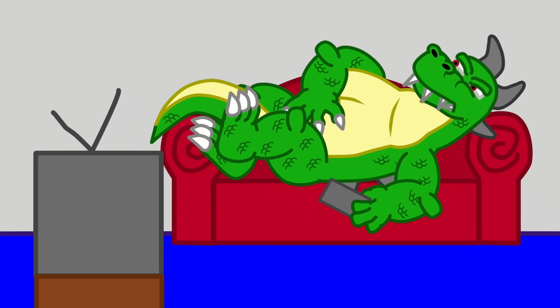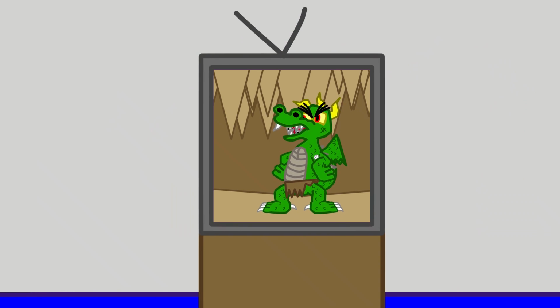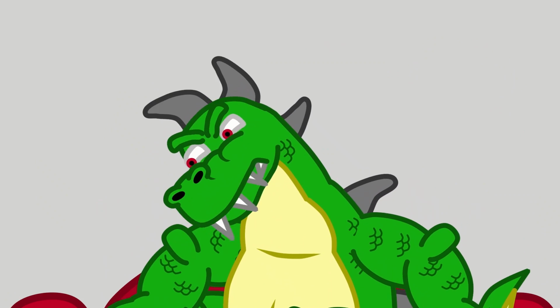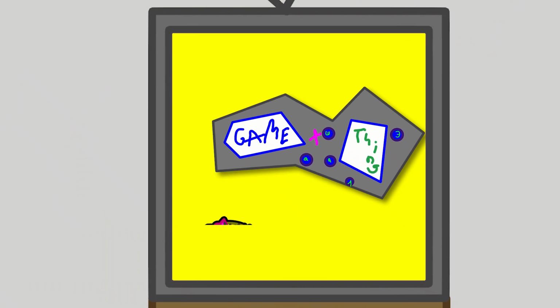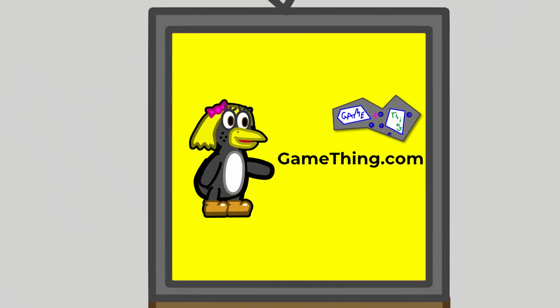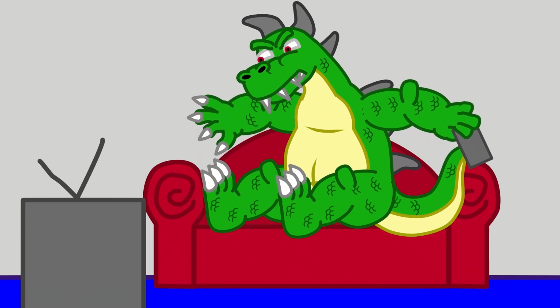That was like 5 scoops! Hey, you! On the sofa! Are you a lazy waste of space? Then you need the new Game Thing! Simply go to GameThing.com, put in the letters of your name, and wait 5 to 7 business days for the Game Thing to arrive. So buy now or you're lame!